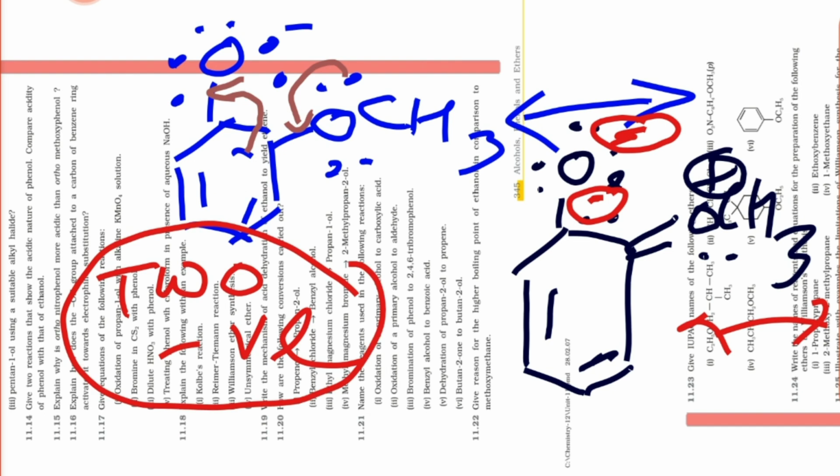Means in this case, two negative charges are there which will repel each other, and due to their repulsion the orthomethoxyphenoxide ion will be destabilized. That is why orthonitrophenol is more acidic than orthomethoxyphenol. I hope you are getting my point.